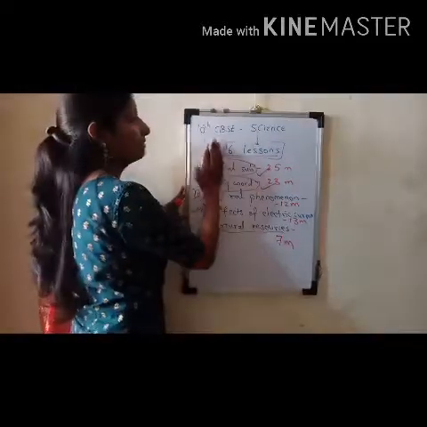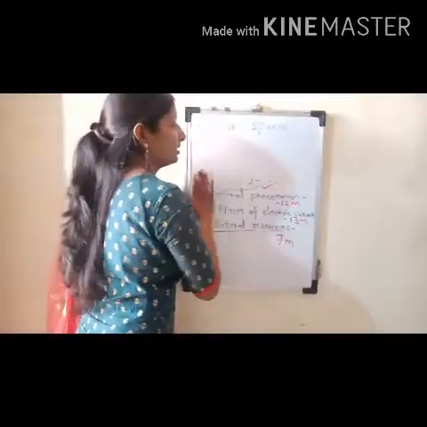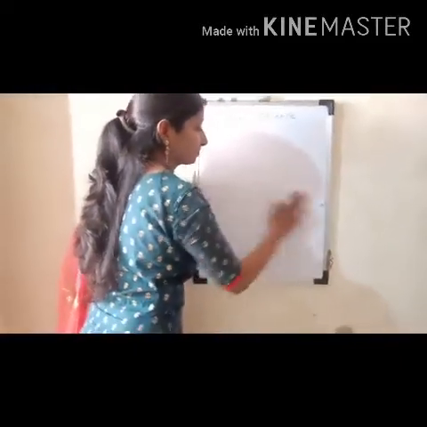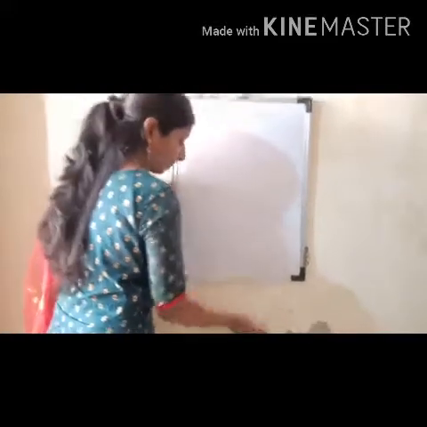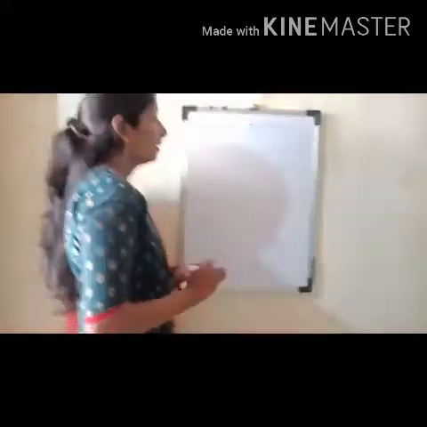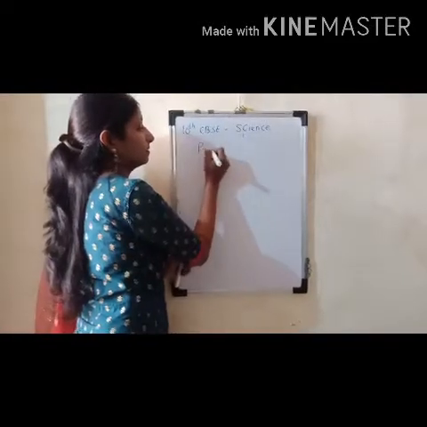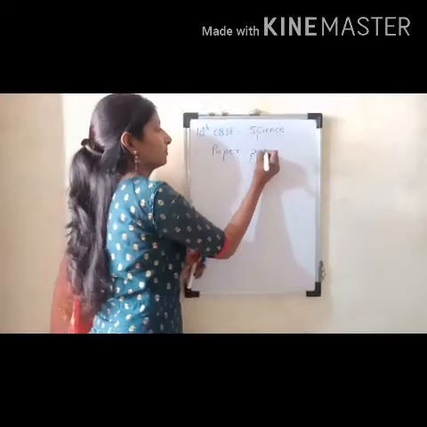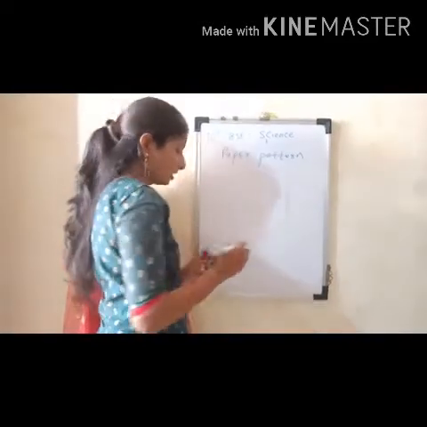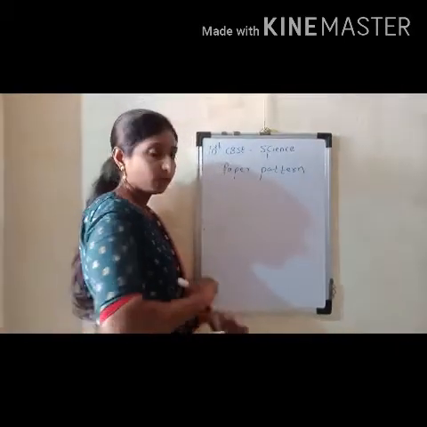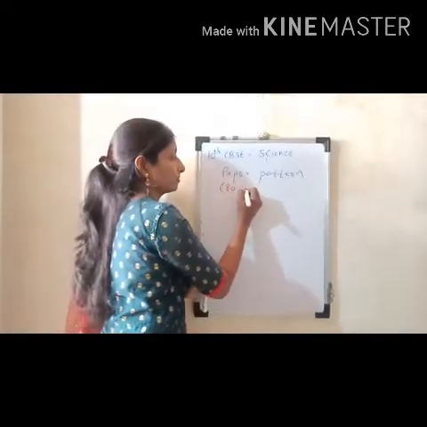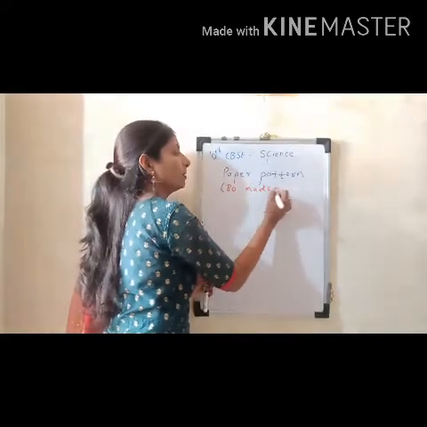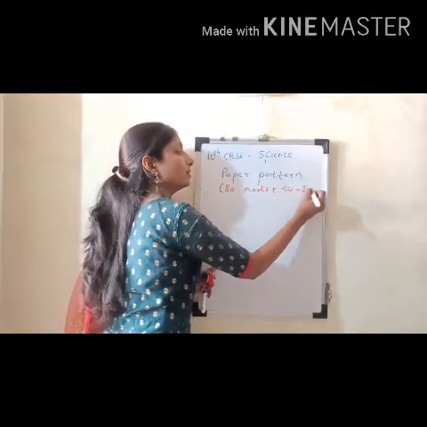The next thing we are going to talk about is the paper pattern. The total written exam will be of 80 marks, plus 20 marks of internal assessment.